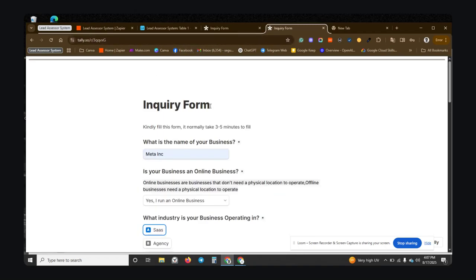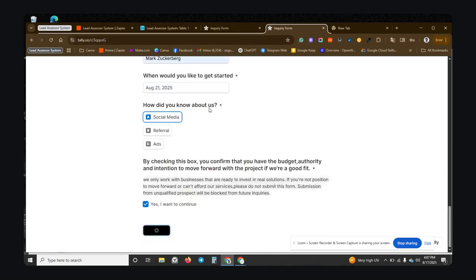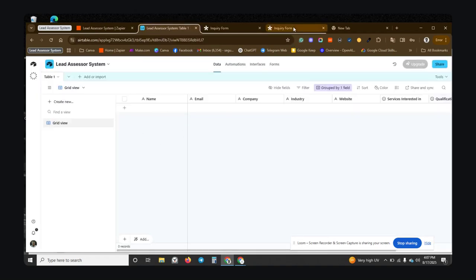It's still loading. Once I have submitted it, I'm going to see the lead right here, and it's going to tell me if they are qualified or not. I'm just going to see Mark Zock and the particular service they're interested in. Let me reload so it can be faster. I don't want to keep waiting for this to load.